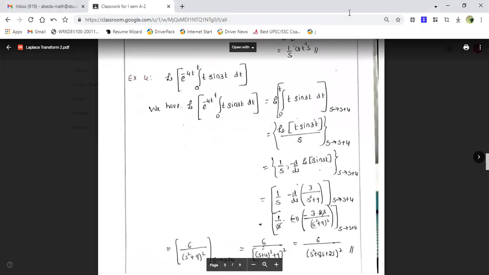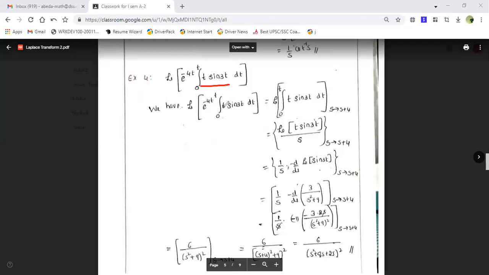So I'm just making the complications a little higher so that you will understand the problems in a better way. So now let's understand this particular problem. Here you can see the Laplace transform of e to the power minus 4t is given, then the Laplace transform of the integration from 0 to t of t sine 3t dt.